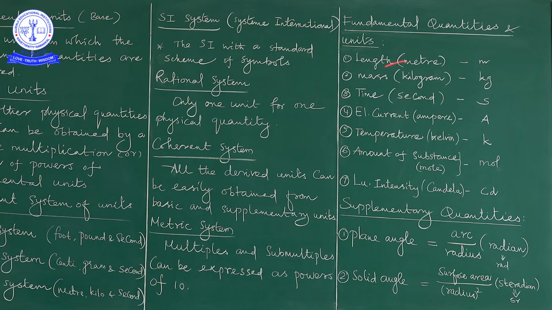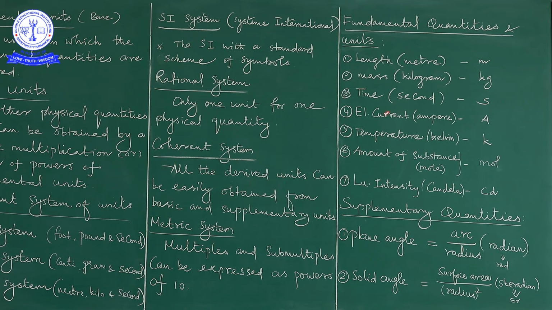And mass. The unit of mass is kilogram, and the symbol of the kilogram is kg. And time. Time is also one of the fundamental quantities.